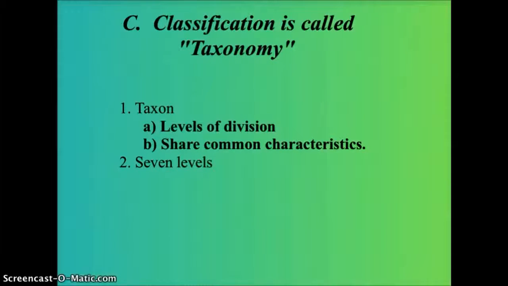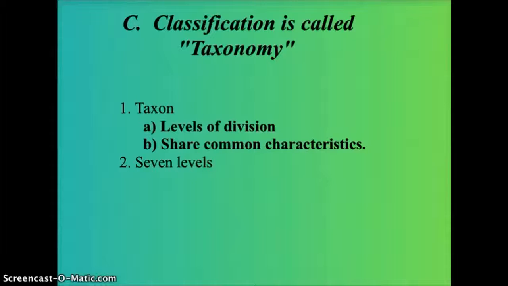So this classification system is called taxonomy, and it gets its name from the fact that the levels or divisions of organization are called taxons, and basically we're going to group common organisms based on their characteristics. Certain things that they do, they have, their abilities that make them similar.